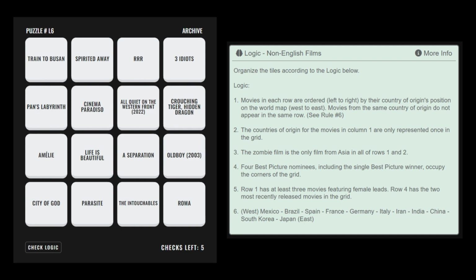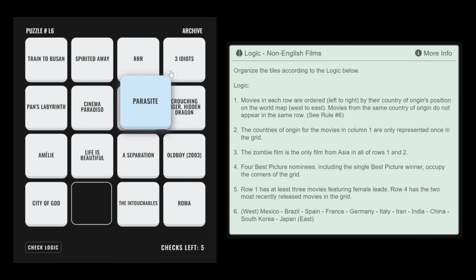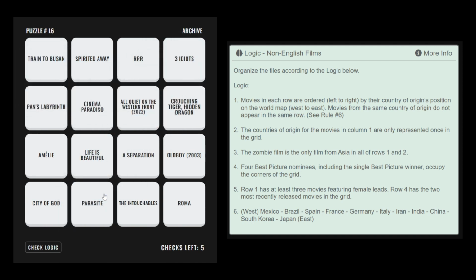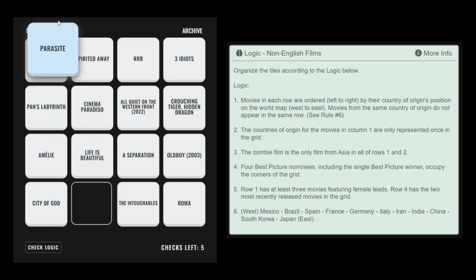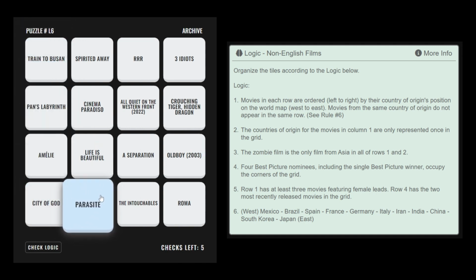Rule number 3, a zombie film is the only film from Asia in rows 1 or 2, prevents Parasite from being in either of the top corners. And rule number 2 prevents a movie from South Korea being in either of these left corners. This means Parasite must go in the bottom right corner.